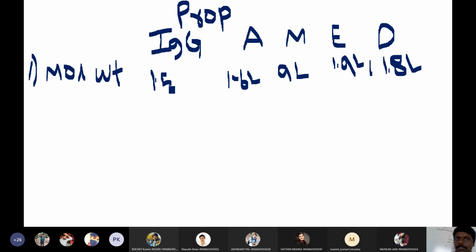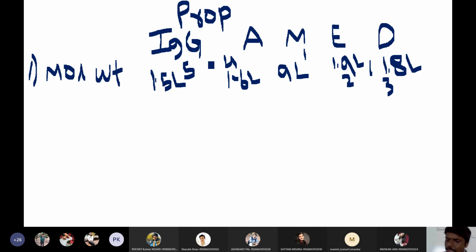So this is the molecular weight of individual antibodies. Let us give numbering 1, 2, 3, 4, and 5. So IgG is the smallest antibody actually. The largest antibody is IgM, followed by E, D, then A and G. So is the molecular weight clear for everyone? This is the way you need to remember. The unit is kilodalton: the largest is 9 lakhs, IgM, followed by IgE, then IgD, IgA and IgG. So this is the pattern of molecular weight.